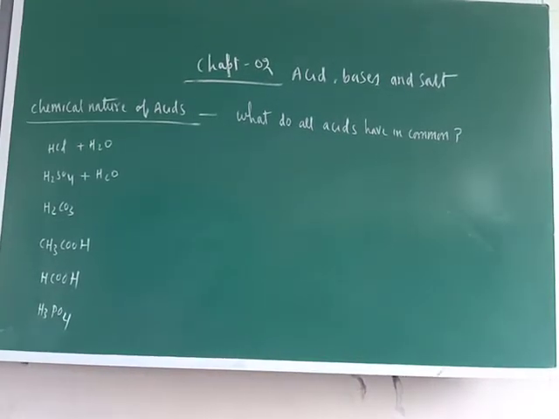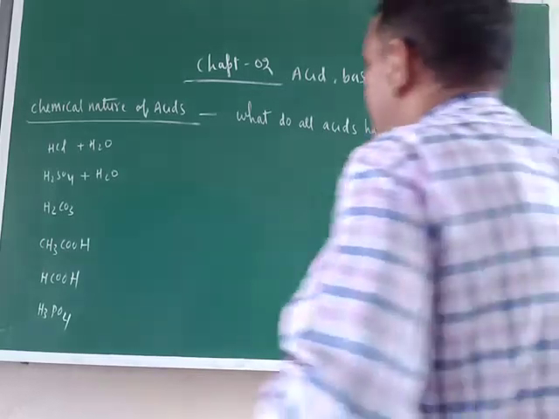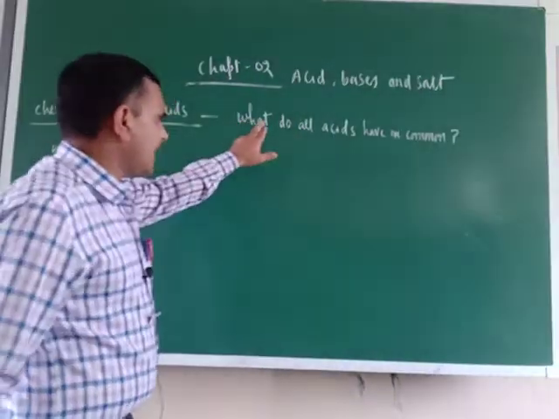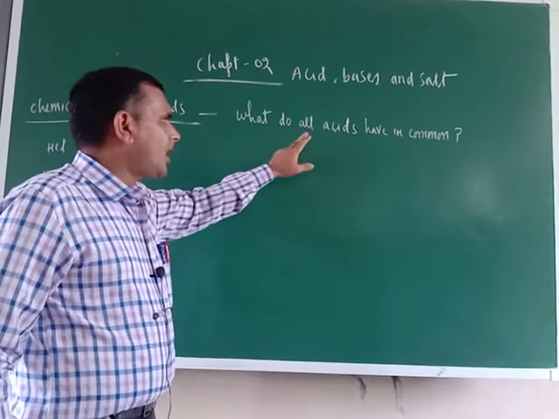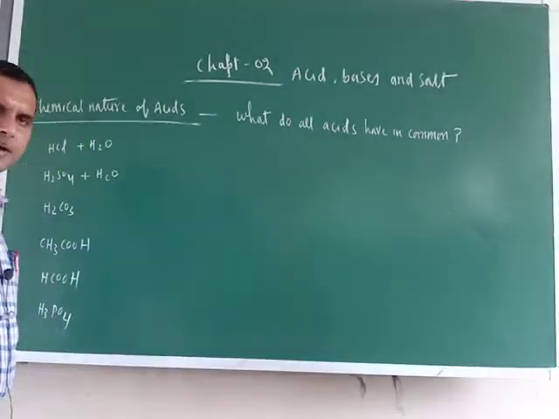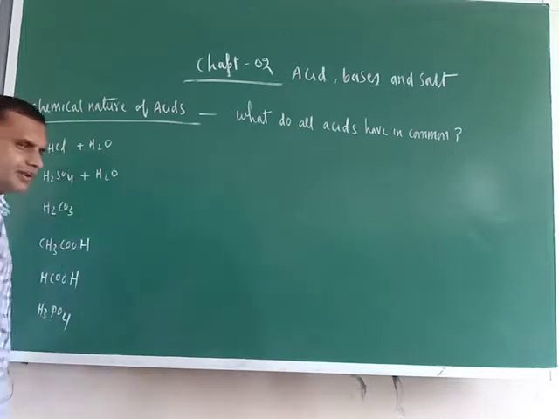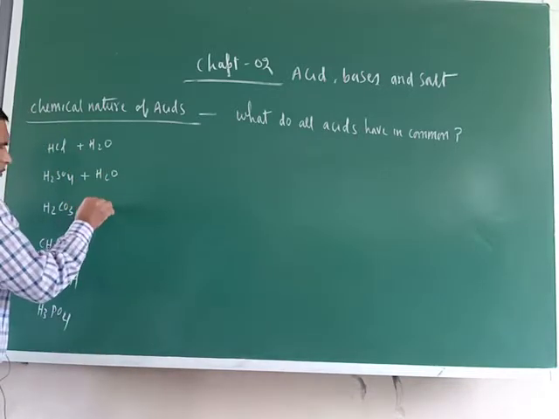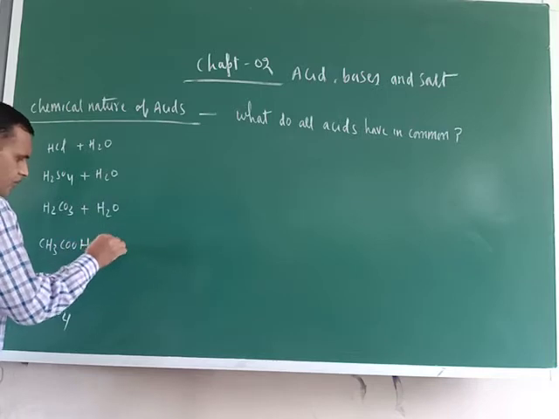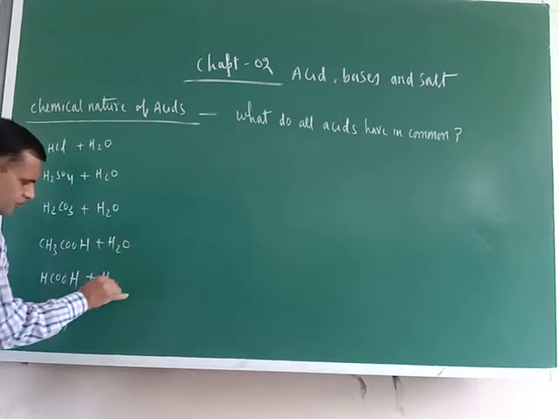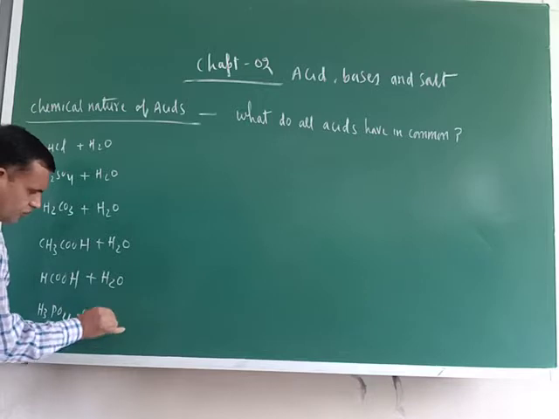Okay, so chemical nature of acids, we can write this heading also. What do all acids have in common? Just see here, I wrote some of the acids, organic and inorganic, both. HCl, H2SO4, H2CO3, acetic acid, formic acid and phosphoric acid. Make their reaction with water, H2O. Here also H2O, here also H2O, here also H2O.